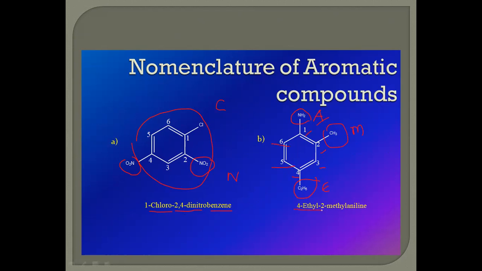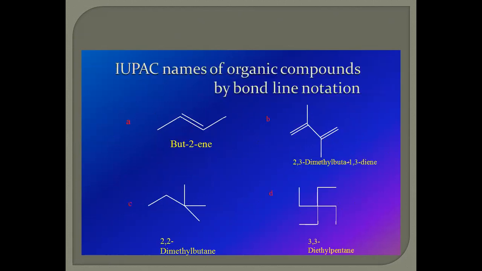So 4-ethyl-2-methylaniline. Aniline is the basic moiety, the benzene with an NH2 group, so we can directly give aniline. Or we can give the name 1-amino-4-ethyl-2-methylbenzene. Like that, you have to give the name for this example.